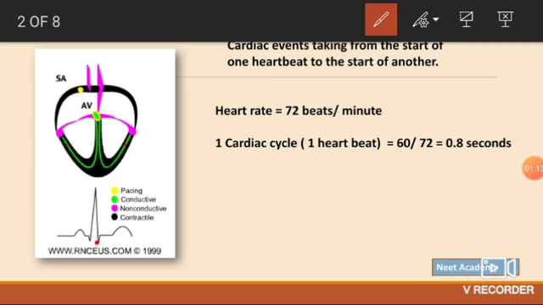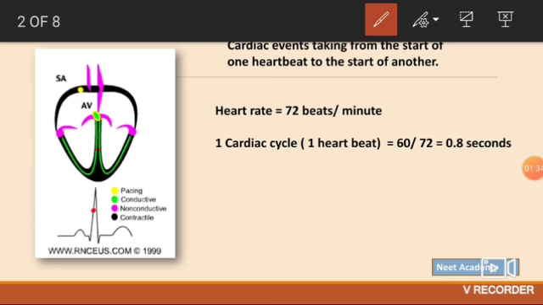What we know is AV node has some delay, AV nodal delay. This delay prevents the contraction of atria and ventricles together. We do not want atria and ventricles to contract together. If they contract together, then there will be no useful output.